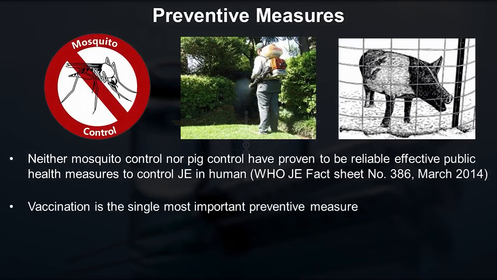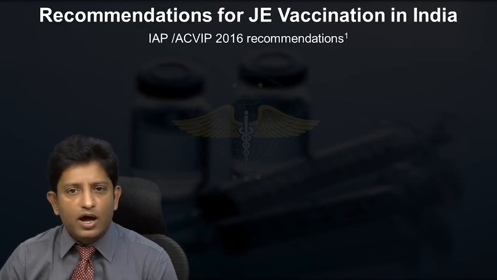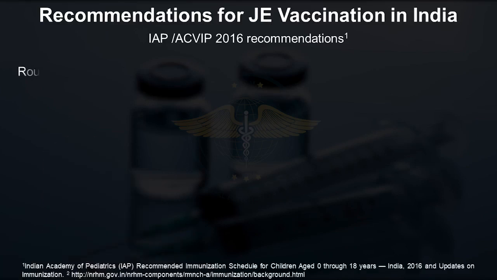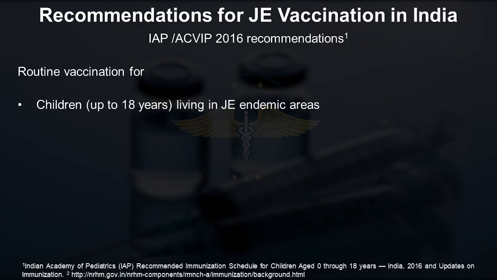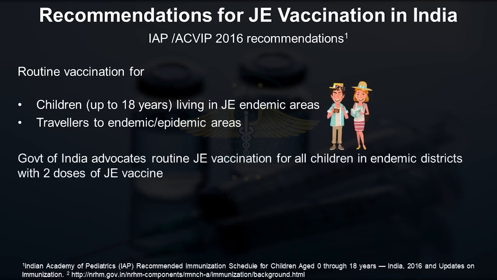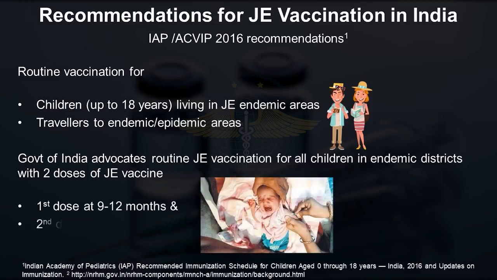Coming to the vaccination now, what are the recommendations of IAP or ACVIP for JE, Japanese encephalitis vaccination? Routine vaccination is only recommended for the kids living in endemic areas and to the travelers who are traveling to the endemic area or to the epidemic areas. Government of India advocates Japanese encephalitis routine vaccination for all children in endemic areas, 2 dosages. First dose at 9 to 12 months, second dose at 16 to 24 months. This is a live vaccine given only in government hospitals.